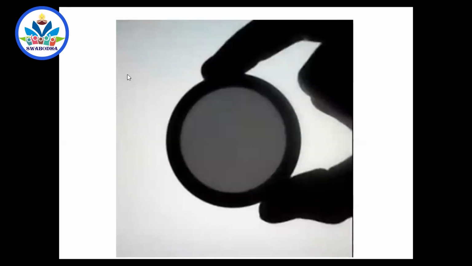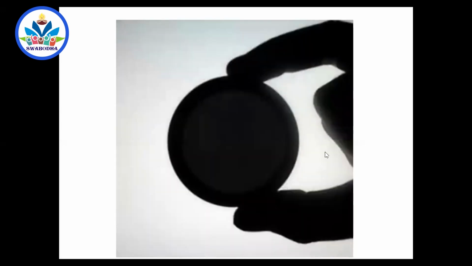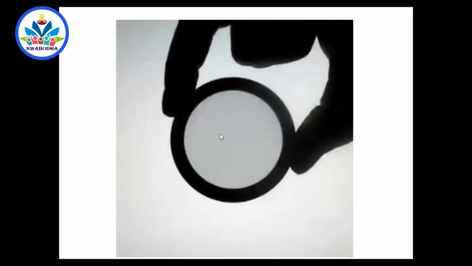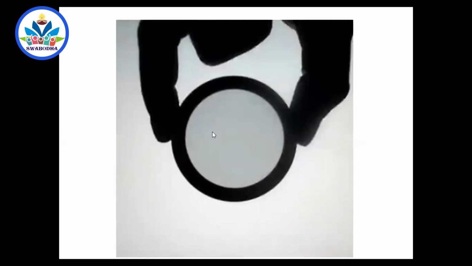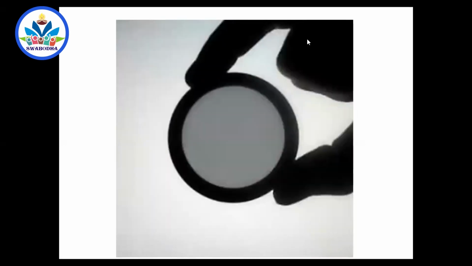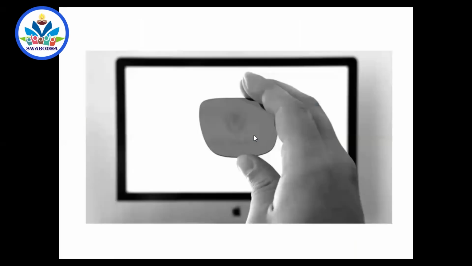Because the light coming out of the square sheet which is kept below is polarized. When the axes are parallel, you get maximum light. When the axes are perpendicular, no light is obtained, because the vibrations left by this square sheet are blocked by this sheet. So this is another way, and this is the best way of checking a polarized sheet.